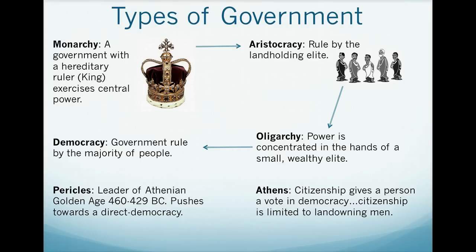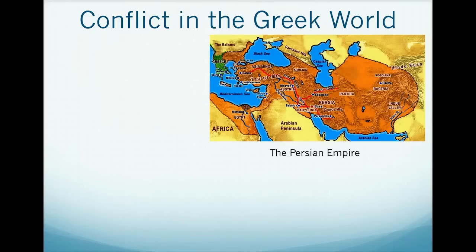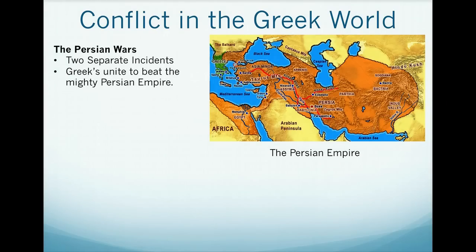We're going to switch gears now, and we're going to look at some conflicts in the Greek world. The first thing we need to look at is the Persian Empire, actually. Persian Empire is the mightiest empire in the world. It's the largest empire at this time, stretching from Eastern Europe, here you can see Greece, all the way to India, modern-day India. And what's going to happen are the Persian Wars.